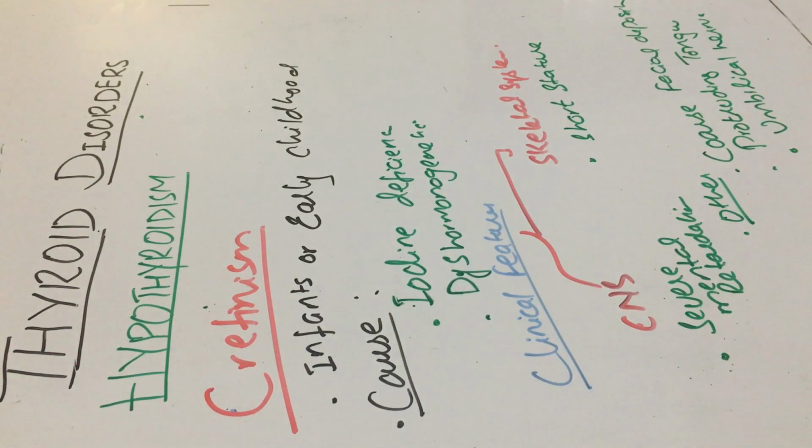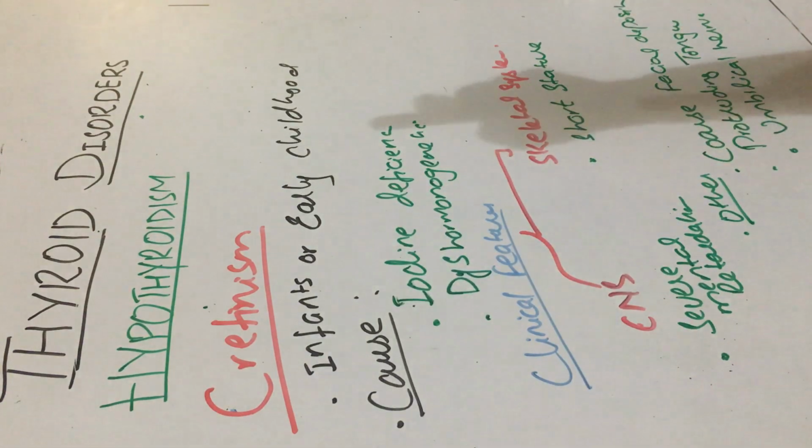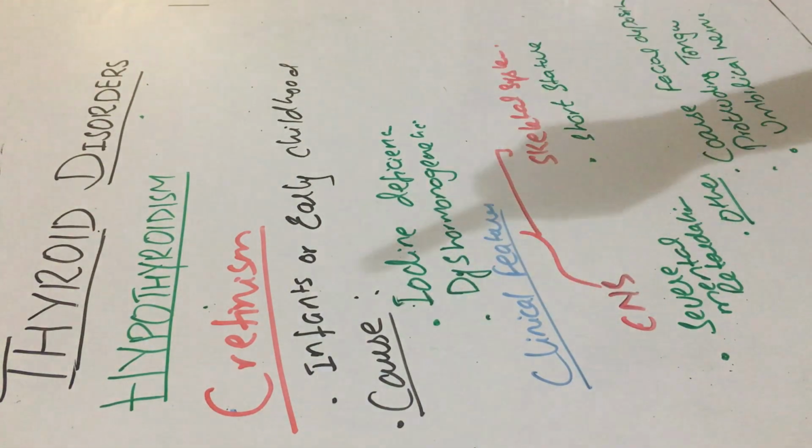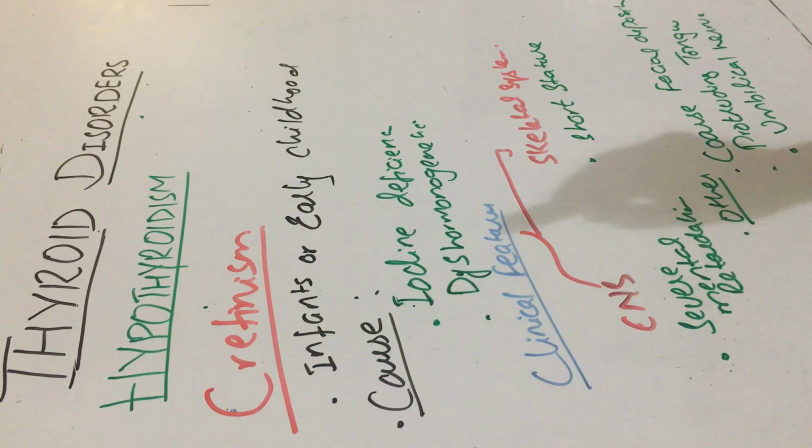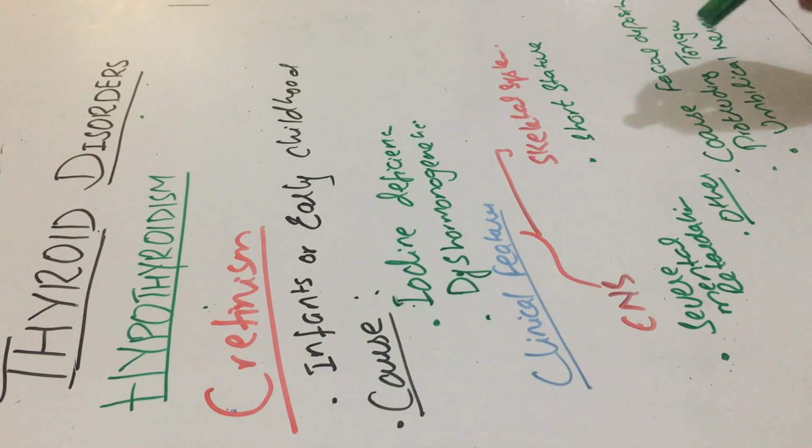So what is cretinism? It is basically hypothyroidism which occurs in infants or early childhood, and the cause could be iodine deficiency or a dysharmogenetic disorder, that is an error in thyroid metabolism. And the clinical features: two main organ systems are affected. The first is the CNS, such patients would have severe mental retardation, and the second is the skeletal system, such children would have short stature, coarse facial features, protruding tongue and umbilical hernia.